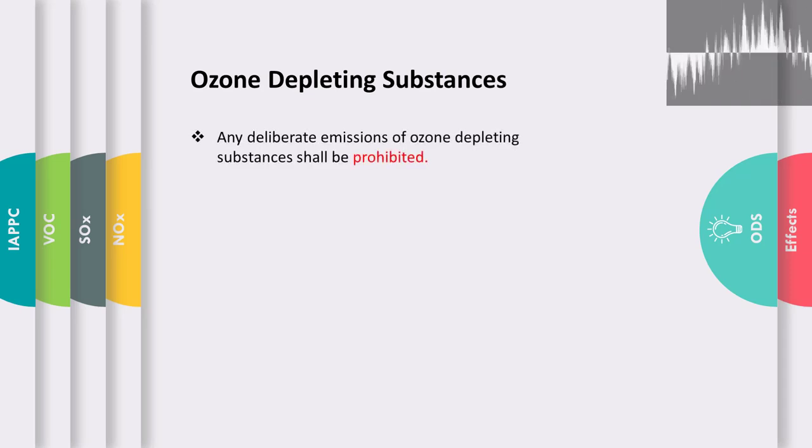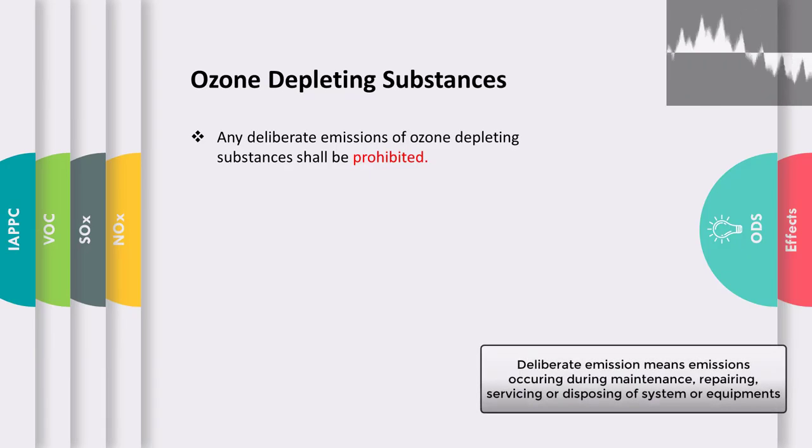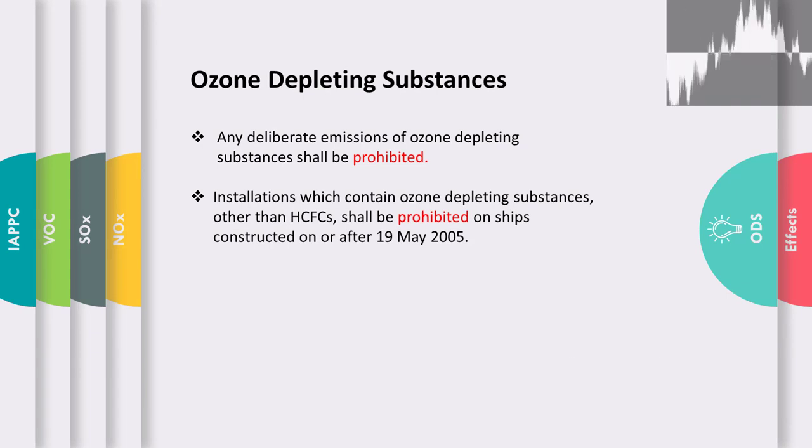So what are the regulations which have been set to control the emission of ozone depleting substances? As per MARPOL Annex 6, any deliberate emissions of ozone depleting substances shall be prohibited. Deliberate emissions mean emission occurring during maintaining, repairing, or servicing of systems or equipment. The next one is installations which contain ozone depleting substances other than hydrochlorofluorocarbons shall be prohibited on ships constructed on or after 19th May 2005.